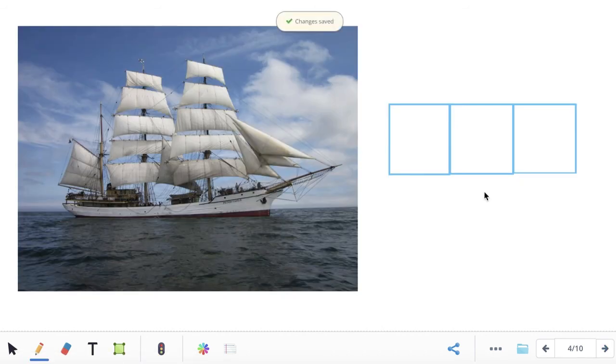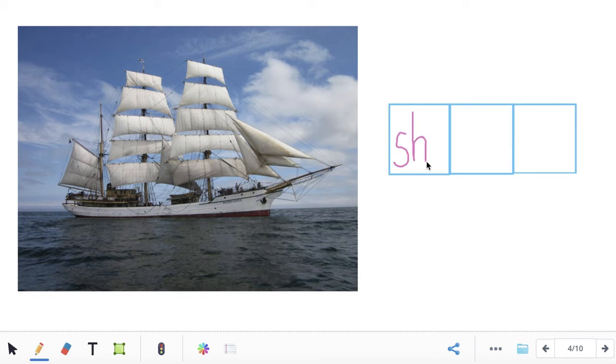All right, this one's going to get a little bit harder. This is a picture of a ship. Sound out the word ship with me. Ready? Sh-I-P. Ship. What's the first sound you hear in the word ship? Sh. What letters make the sound sh? S, H.